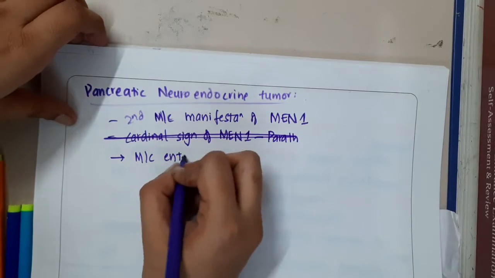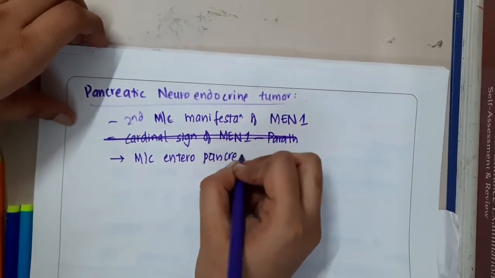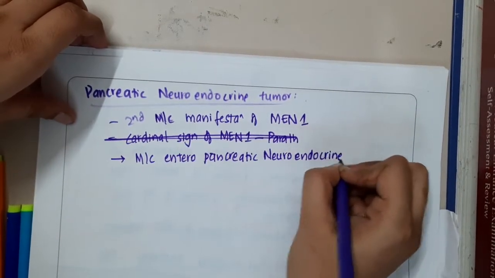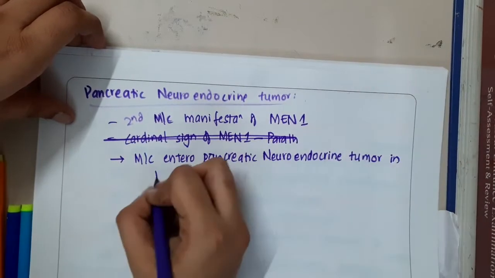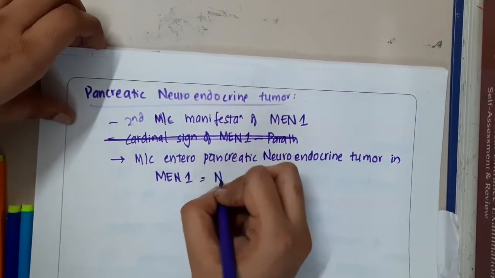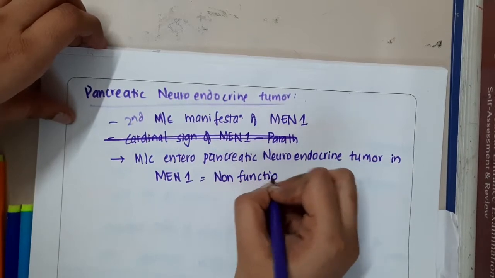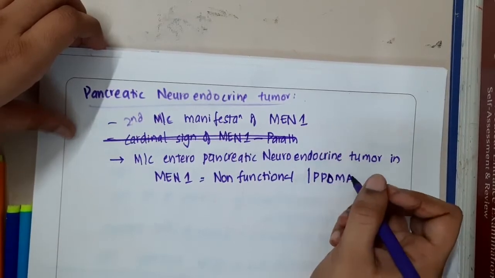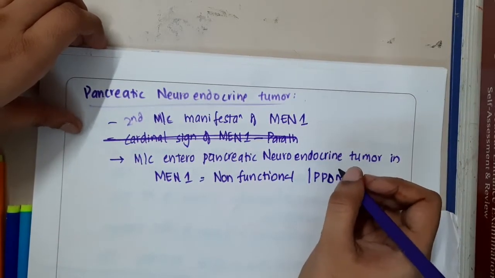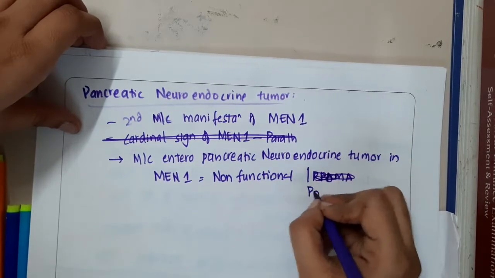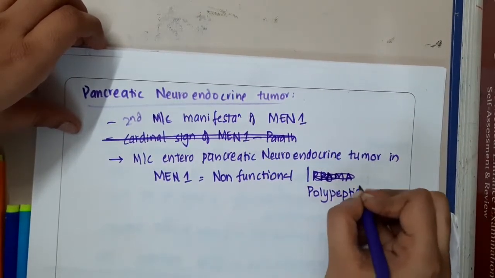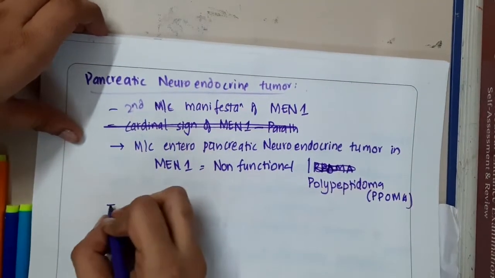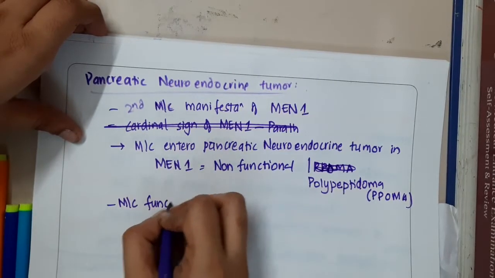What is the most common enteropancreatic neuroendocrine tumor in MEN 1? It is the non-functional one, also called PPoma. What is this PPoma? Non-functional pancreatic polypeptidoma, that is PPoma.